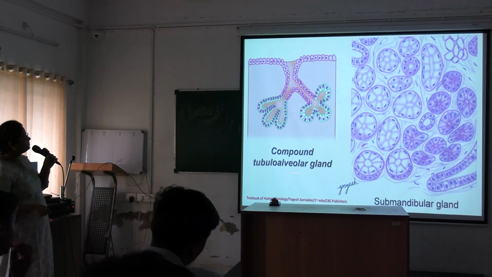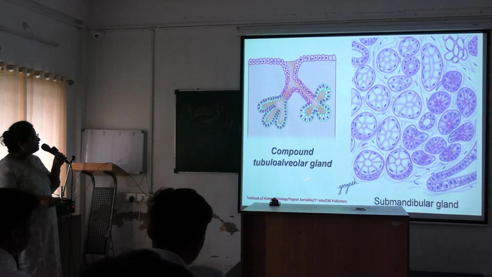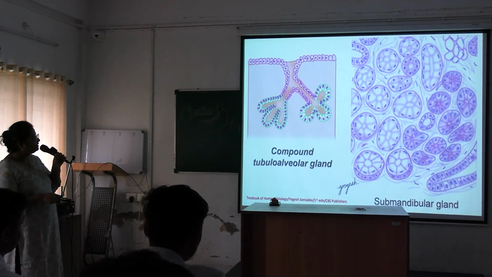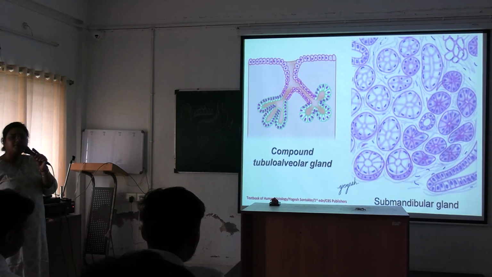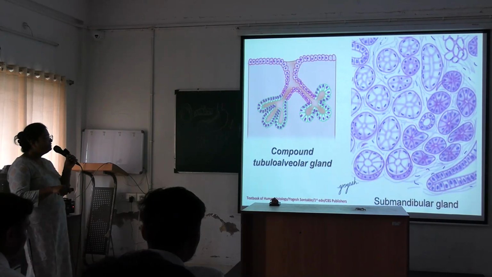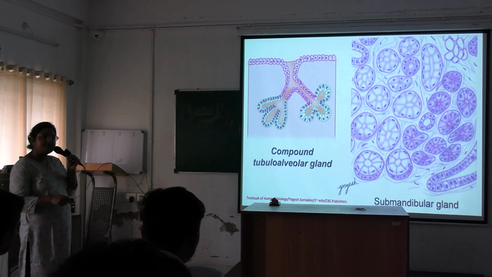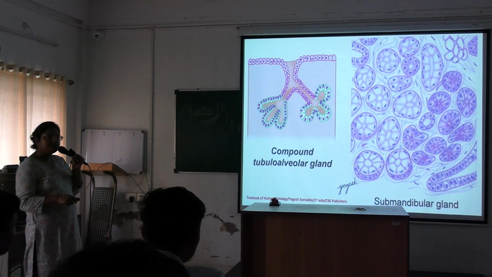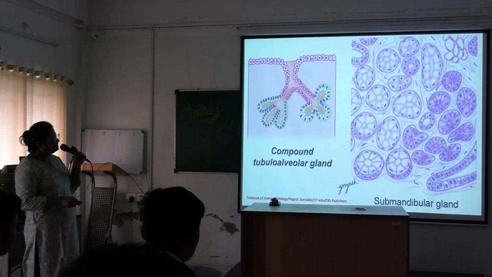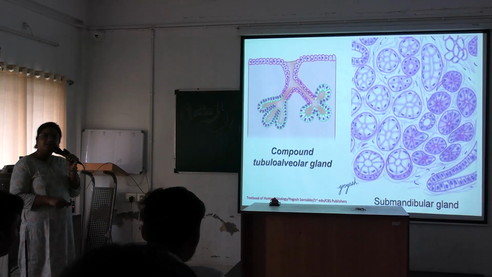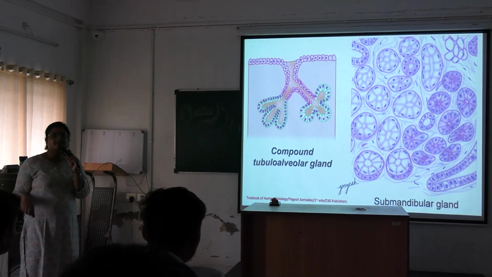Next is compound tubuloalveolar. Here the duct has branching, that's why compound tubuloalveolar. In some parts the secretory unit is tubular and in some parts the secretory unit is alveolar. So this is a compound tubuloalveolar gland. Example is the submandibular gland. See, these are the acini of the gland. Some are mucous acini. These light colored ones are the mucous acini. The deep colored ones are the serous acini. And along with the mucous acini, there are some serous demilunes. Okay, these are the serous demilunes.